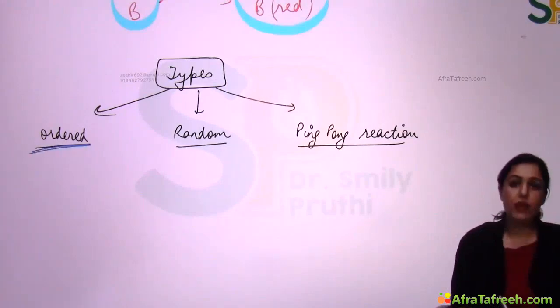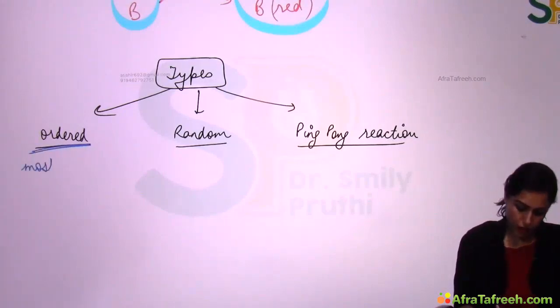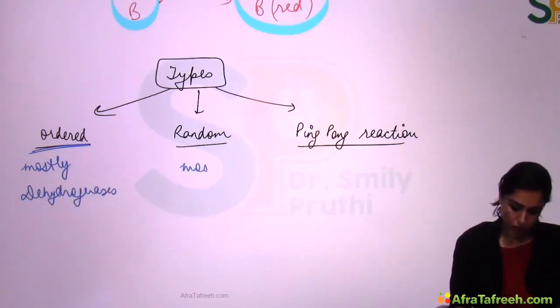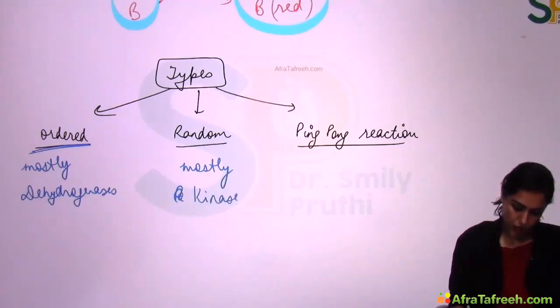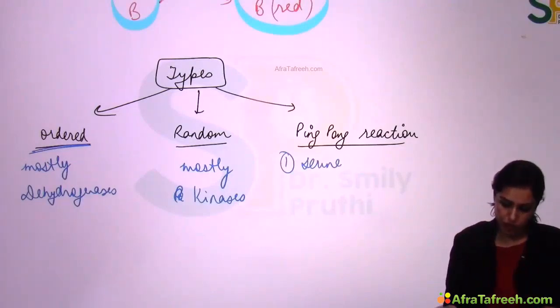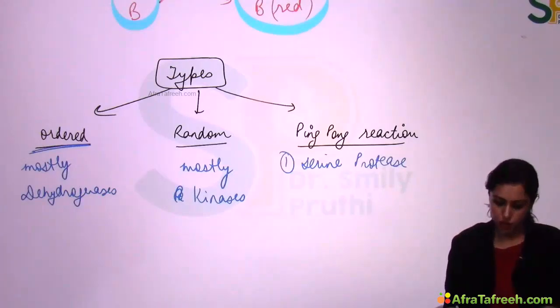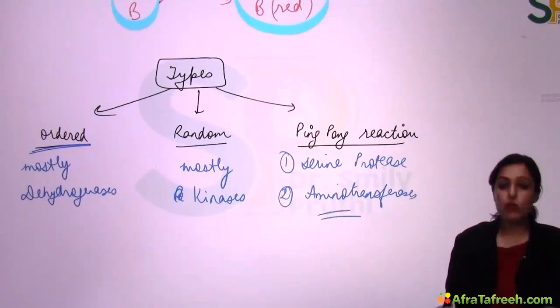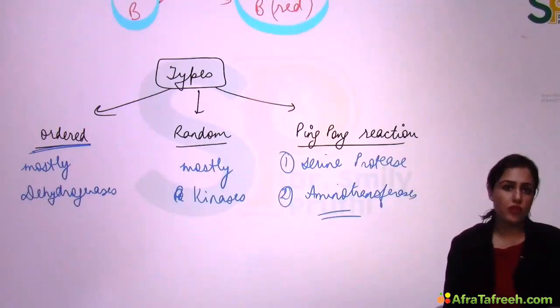In ordered bi-bi reaction, mostly dehydrogenase enzymes have ordered bi-bi reaction. Mostly kinases have random bi-bi reaction. And in ping-pong reaction, there are 2 examples. Serine proteases, all the serine proteases, they have the ping-pong mechanism of bi-bi reaction, and also aminotransferases have the ping-pong mechanism. Aminotransferase examples are SGOT, SGPT, right?